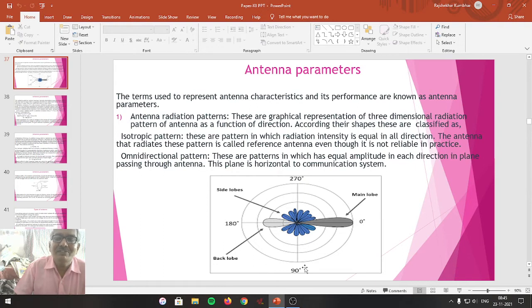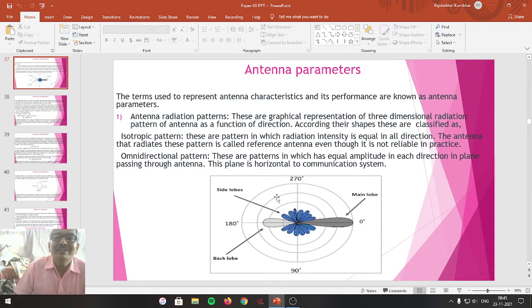It is a three-dimensional structure. So this is the maximum directional intensity distribution, called the major lobe. Just behind that is called a back lobe. And the lobes which are present on both the sides are called side lobes or minor lobes.